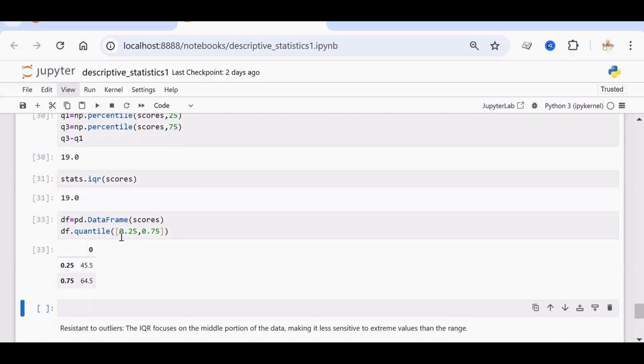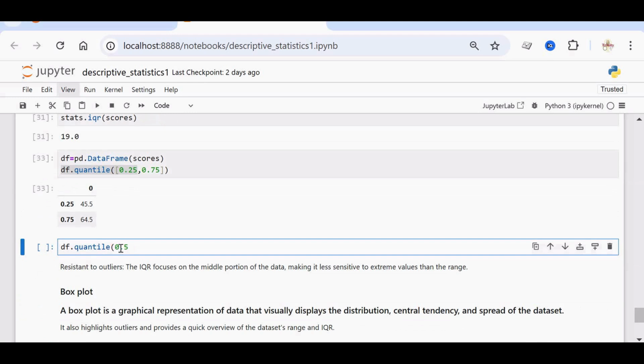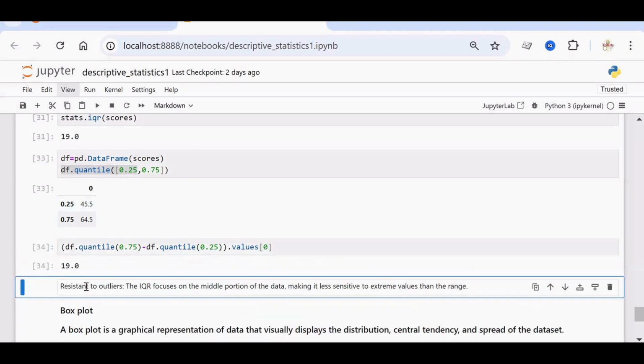So from this we need to find df.quantile(0.75) minus df.quantile(0.25), whole bracket. We need only the values from this data frame. So you can just give .values[0]. It will give you the IQR. Okay, and IQR is also resistant to outliers. It focuses on the middle portion of the data, making it less sensitive to extreme values than the range.